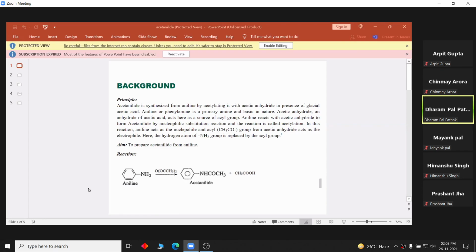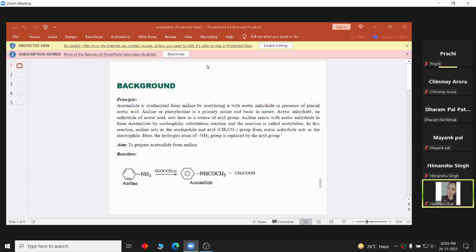So first synthesis is synthesis of acetanilide, starting with aniline. First we take up its principle. Acetanilide is synthesized from aniline by acetylating it with acetic anhydride. Acetic anhydride is Ac2O, in presence of glacial acetic acid.